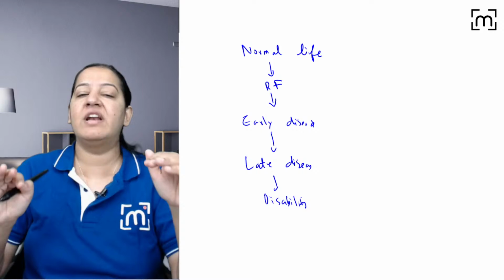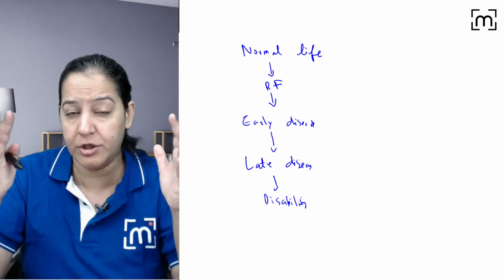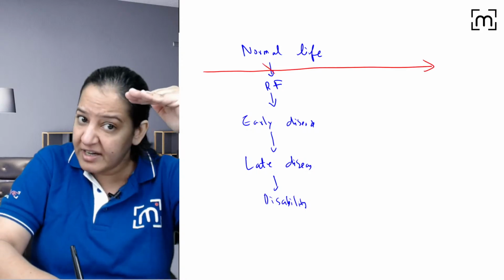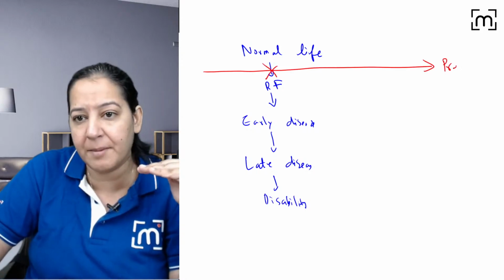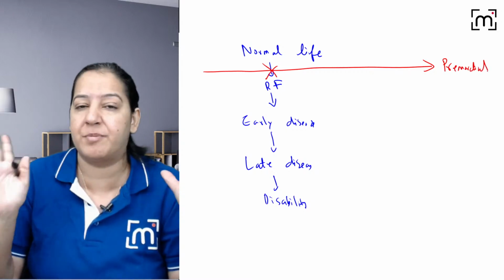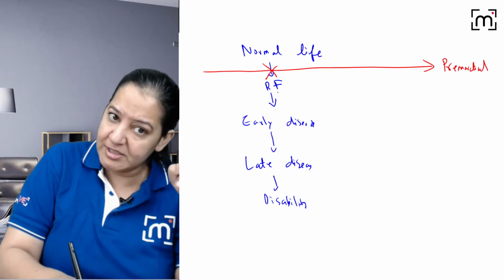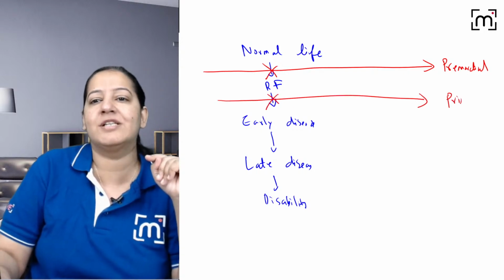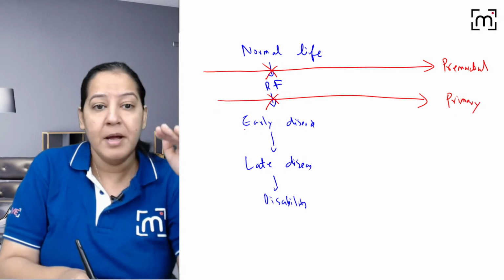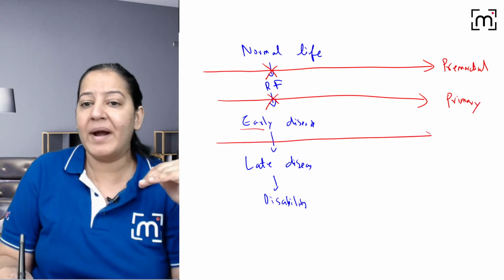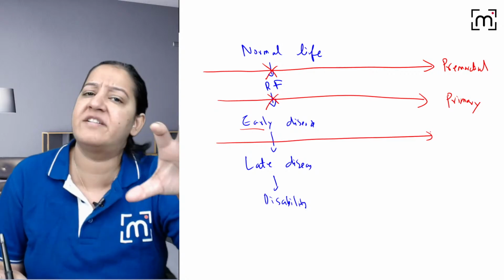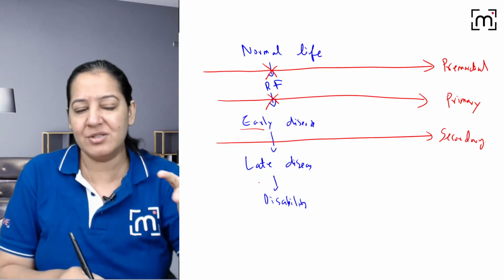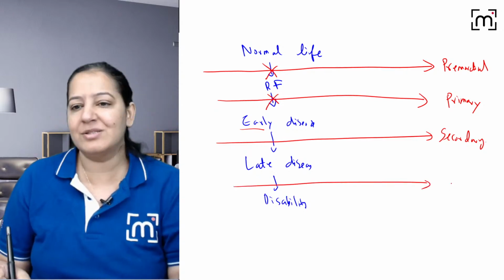So at what level can you provide prevention to your population? So even I will prevent the emergence of the risk factor. Risk factor ही नहीं आने दूं मैं उनकी लाइफ में. So that is, I can provide the primordial level of prevention, the best prevention, right? If risk factors are already present, but I am preventing them to cause the disease, it is known as primary level of prevention. If disease already occurred, but early stage, not late stage, so I am providing aggressive treatment to the person to halt it there only. So that is known as secondary prevention. And after late disease, if patient is not taking the treatment, already disability is happening, so that is known as tertiary.